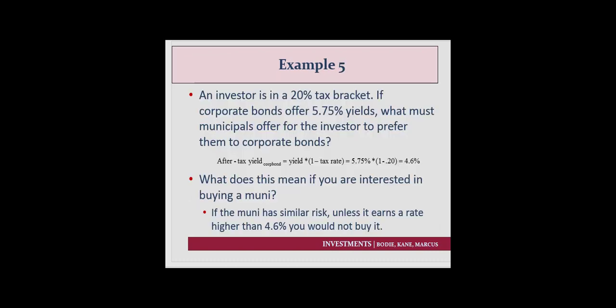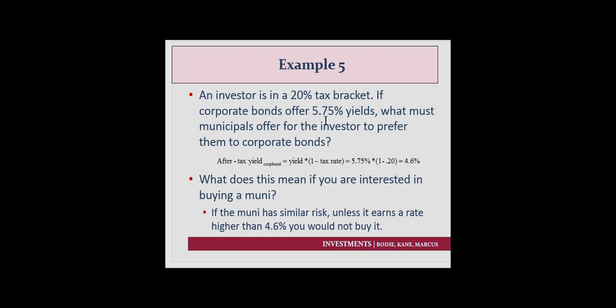Again, one more example. Actually, two more, sorry. An investor's in a 20% tax bracket. Corporate bonds offer 5.75%. What must municipals offer for them to prefer them to corporate bonds? So again, if we just solve our formula for tax-exempt yield, in this case, we want to solve for the muni rate.